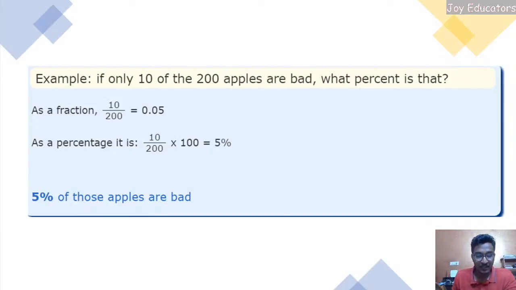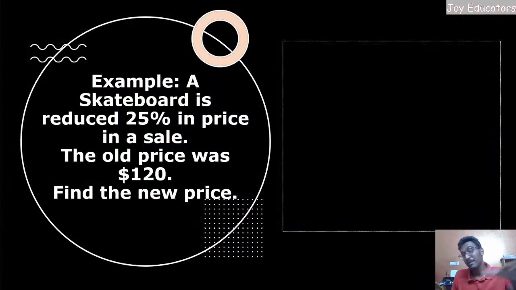Okay, final question for this entire basic level. The PPT is basic, and after the basic part I will be going to advanced. A skateboard is reduced 25% in price in a sale. The old price was $120. Find the new price. Once again I'm repeating this question: a skateboard is reduced 25% of its original price, and the old price was $120. What is the new price?